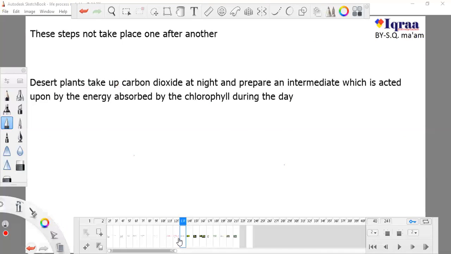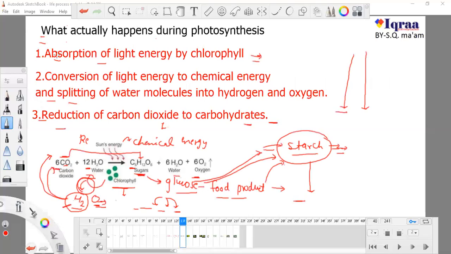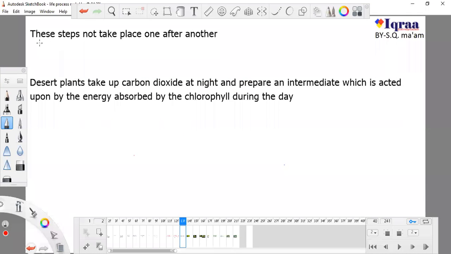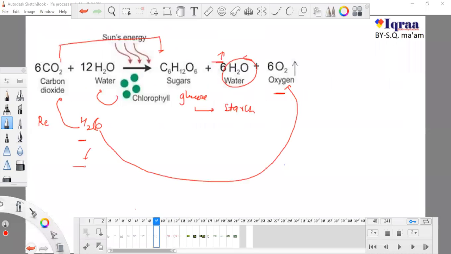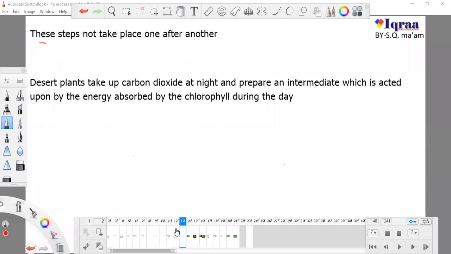And there is one more thing I want to tell you about those three steps we have studied: absorption of light by chlorophyll, breaking of the water molecule, and addition of hydrogen with carbon dioxide. Taking of sun energy, breaking down of the water molecule, and addition of hydrogen with carbon are all important steps of photosynthesis, but these steps do not take place one after another.